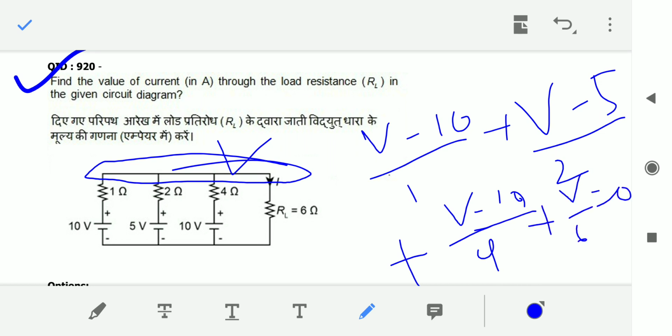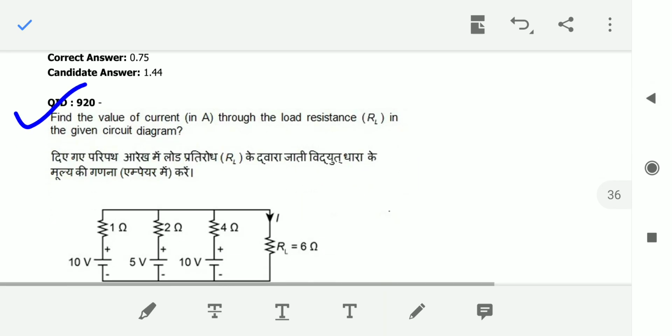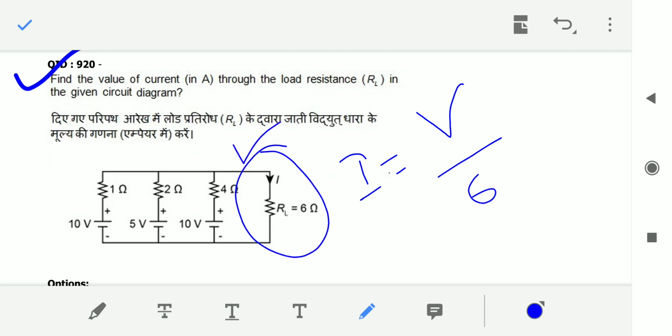If you solve this, you will get the V value. Once you get V, I is nothing but V by 6, because here it is voltage V at this node. So V by 6 is the current. So you will calculate I.